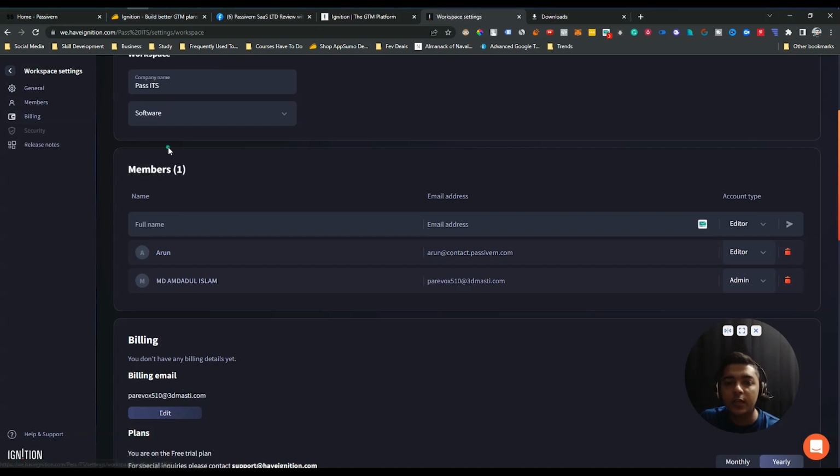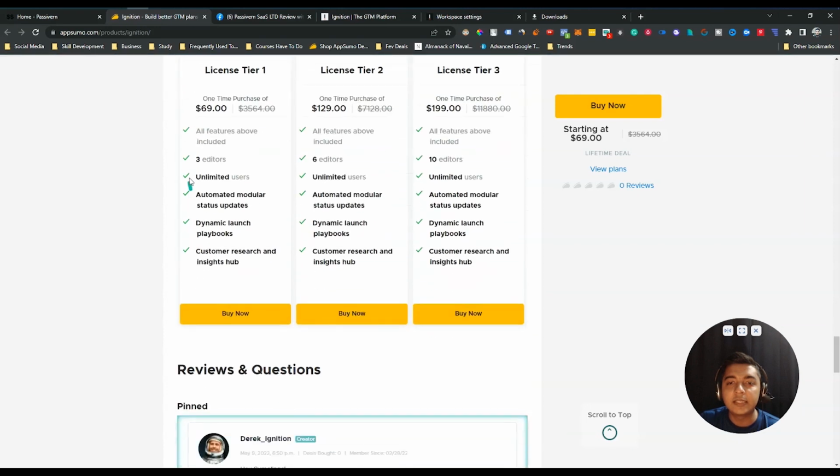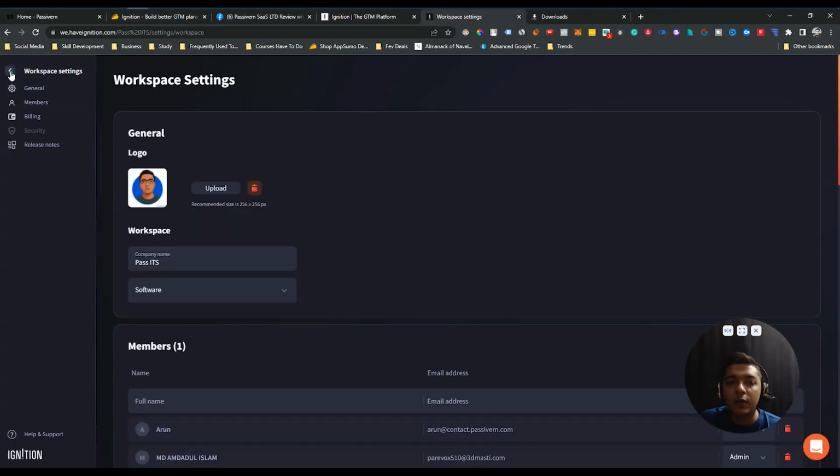In this way you can invite your team members to your Ignition dashboard and to a specific workspace, and this workspace is basically limited by this number of editors. So if you need multiple editors, or more than 3 editors, then you can upgrade to license tier 2 or 3. So I hope you get the idea, guys. Now I hope you get the idea about this workspace also.